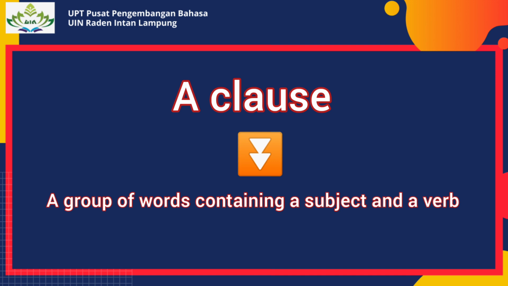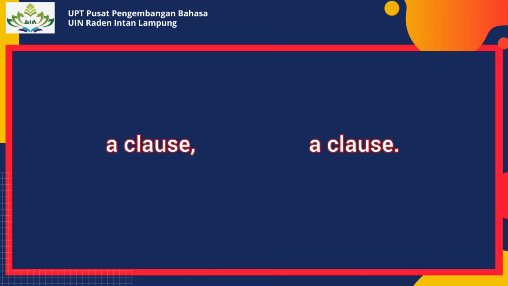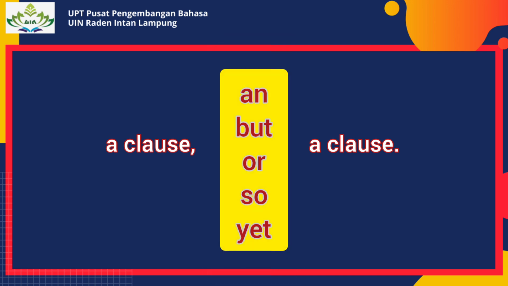Whenever you find a sentence on the TOEFL test with more than one clause, you need to make sure that every subject has a verb and every verb has a subject. When you have two clauses in an English sentence, you must connect the two clauses correctly. One way to connect two clauses is to use and, but, or, so, or yet between the clauses.